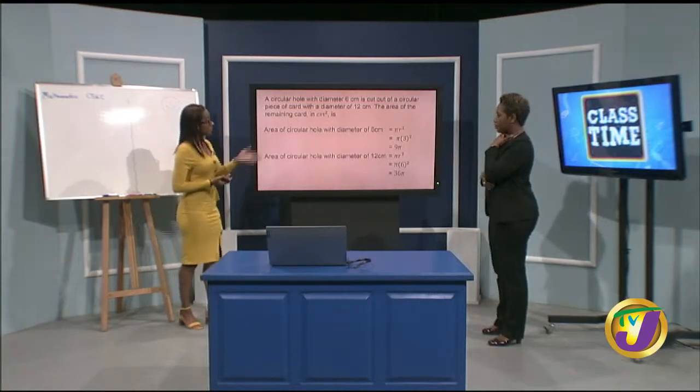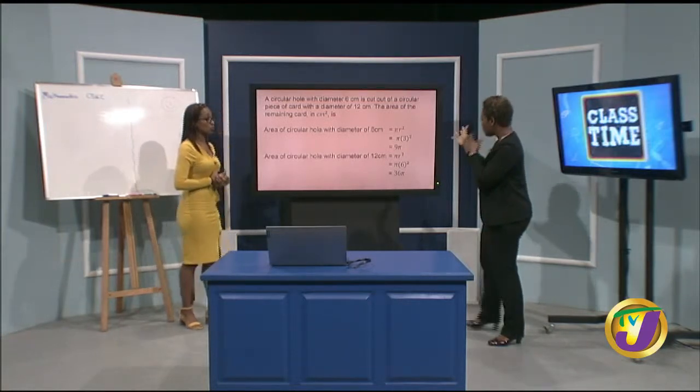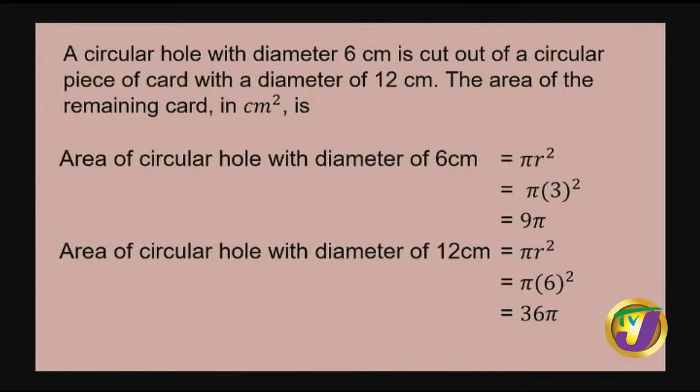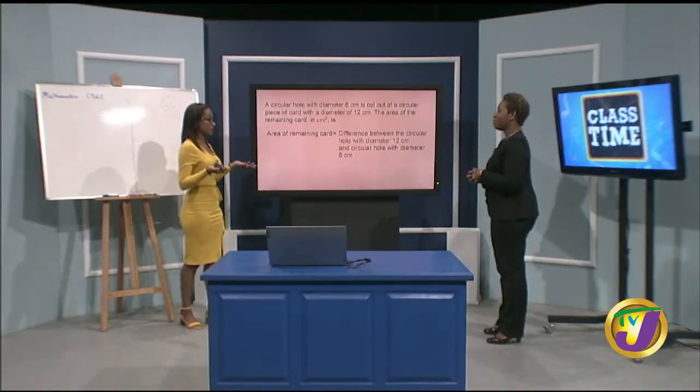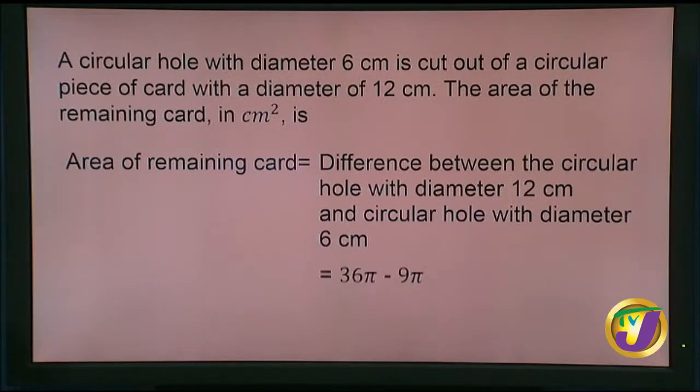There you go. Is that our area? No, we're not finished. They cut out a piece. They cut out the smaller one out of the big one, so we're going to subtract it from it. So the area of the remaining part is basically the difference. Most definitely. It's the difference between both the areas, 36 pi minus 9 pi, which leaves us with